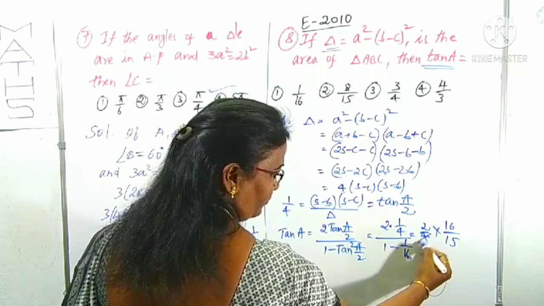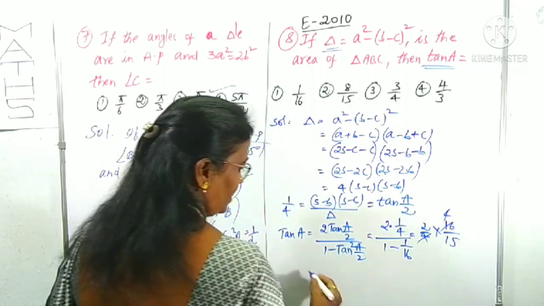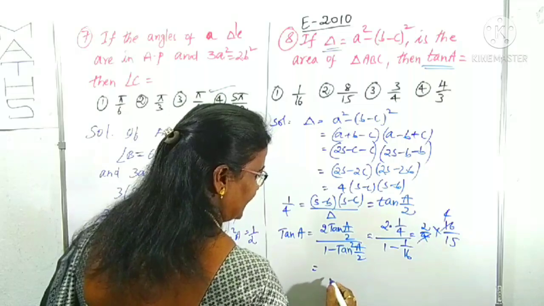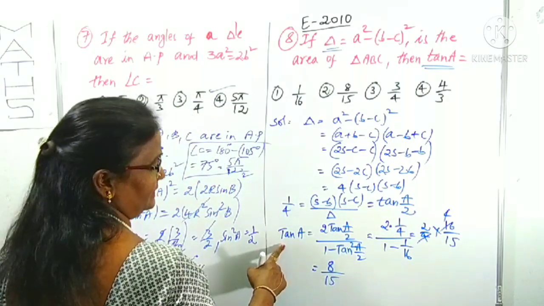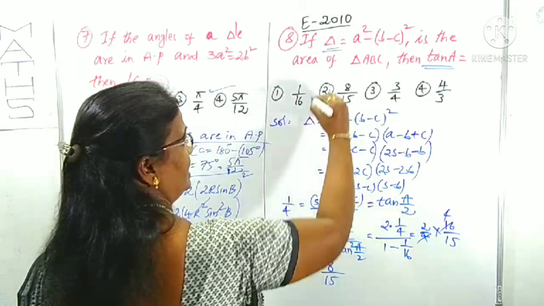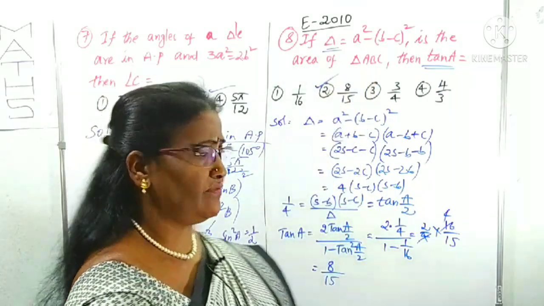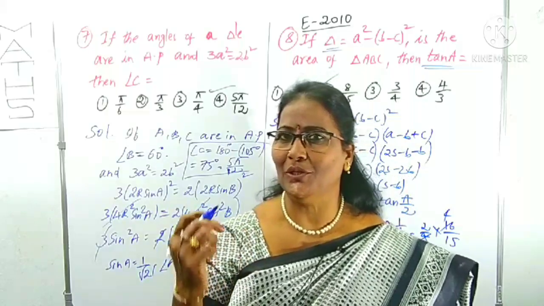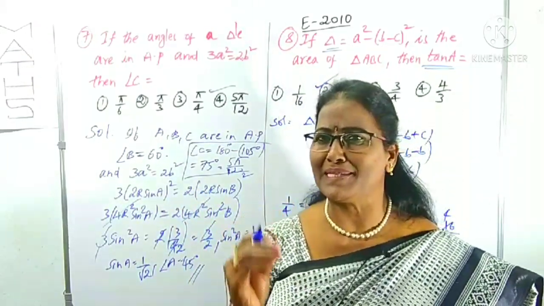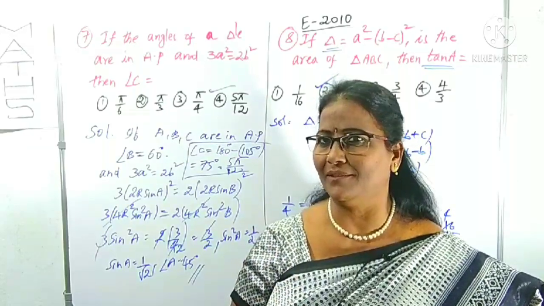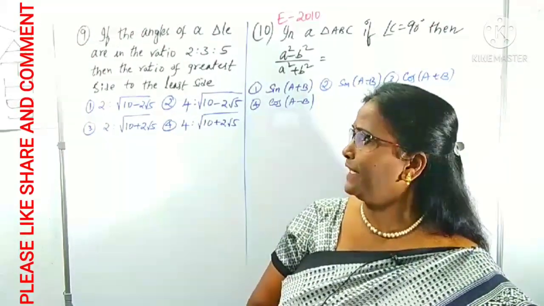Now 4's cancelled. How much? 4 2's 8. 8 by 15. 8 by 15 is our tan a result. 8 by 15 in which option? It is clearly second option. For this question we have to use a formula, we have to use a calculation, but minimize the steps in calculation part. Clear? Here is question number 9.